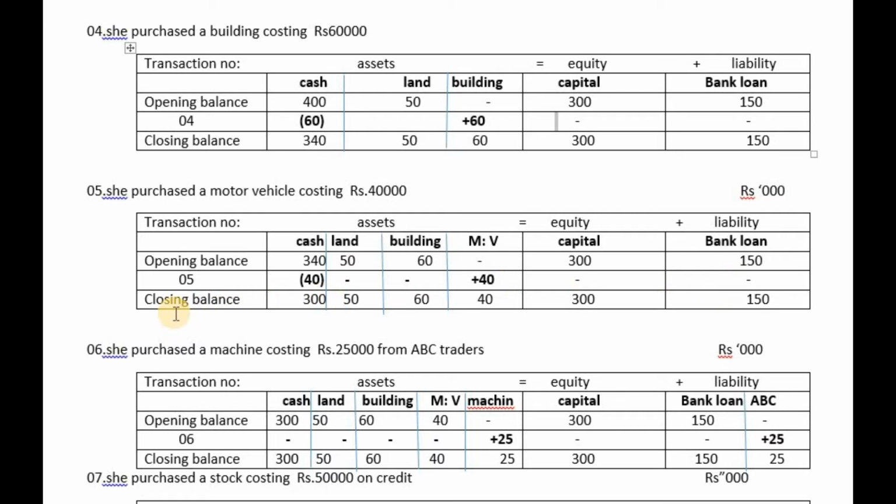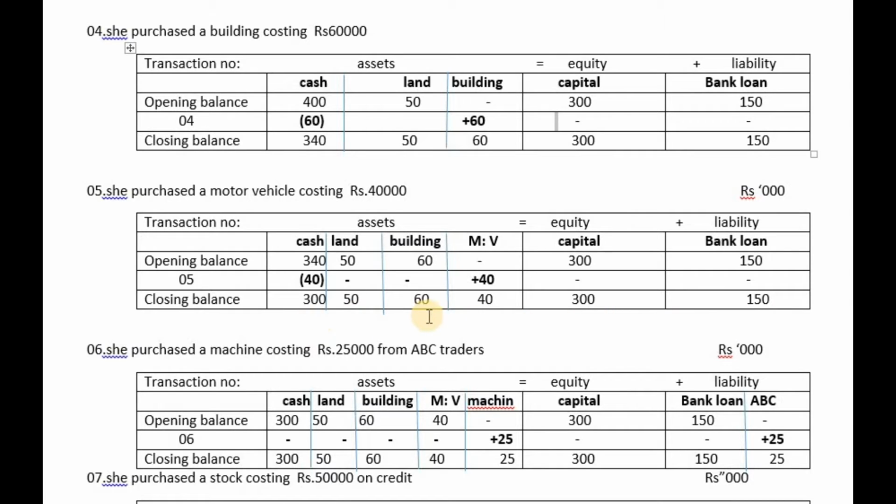End result is closing balance: 340,000 minus 40,000 equals 300,000, then 50,000, 60,000, and 40,000, and then 300,000, and 150,000. Total of equity plus liability is 450,000.